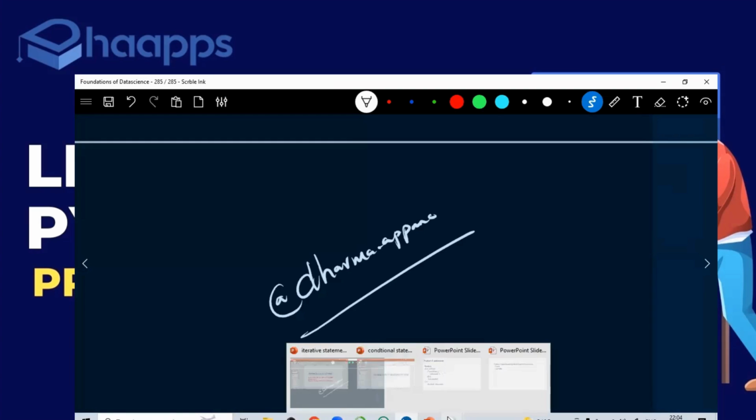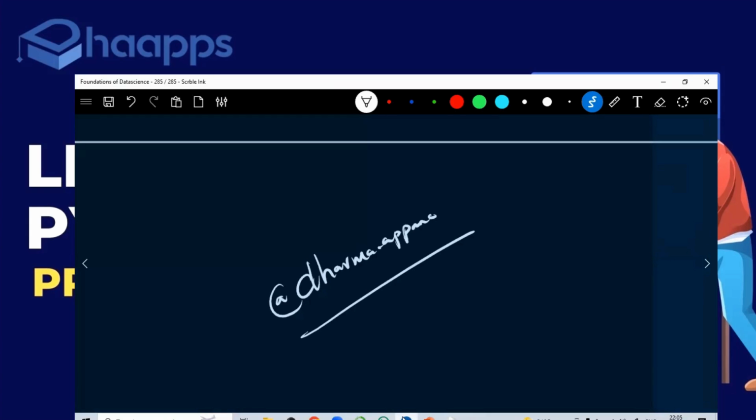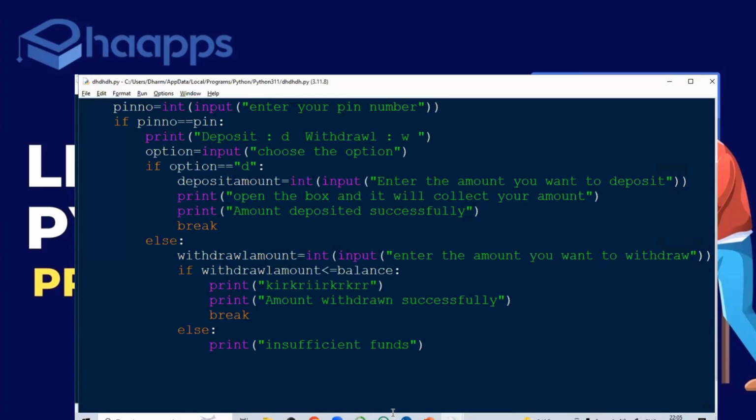As soon as the user executes this, after completion of everything, you have to ask whether you want to continue or you want to exit. If you want to exit, say thanks for using SB ATM, and say bye. And if you want to continue, he has to take any other option.